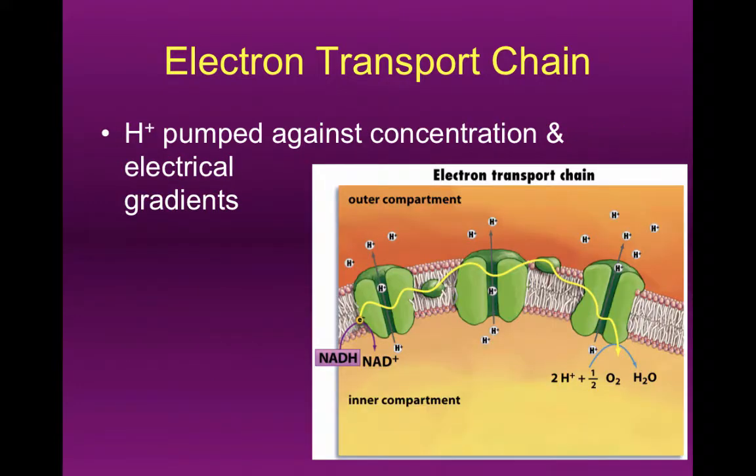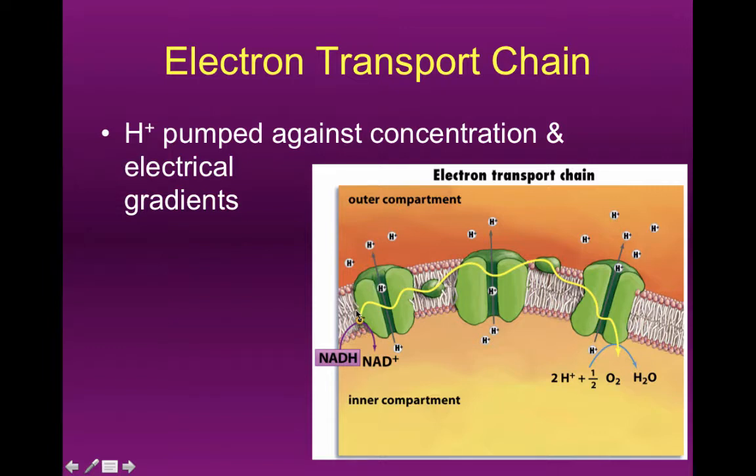So what we're doing here is setting up a concentration gradient of H pluses. The electrons come in the form of, say, NADH in this case. The electrons are given up, H pluses are given up as well, and NAD plus is released back into, say, glycolysis. And as this energy is given up, we're going to move H pluses from the matrix, which is the inner compartment of the mitochondria, out into the intramembrane space, which is the outer compartment of the mitochondria.